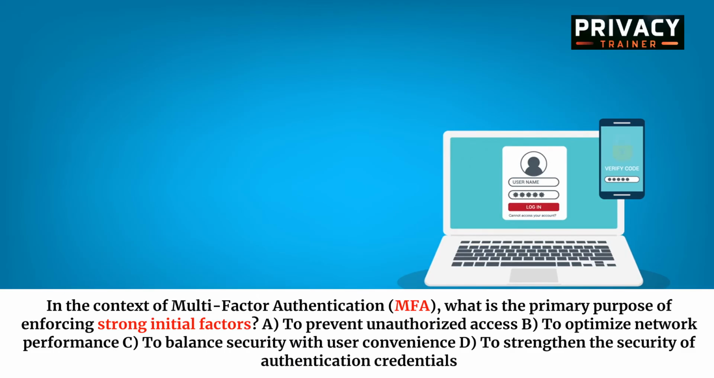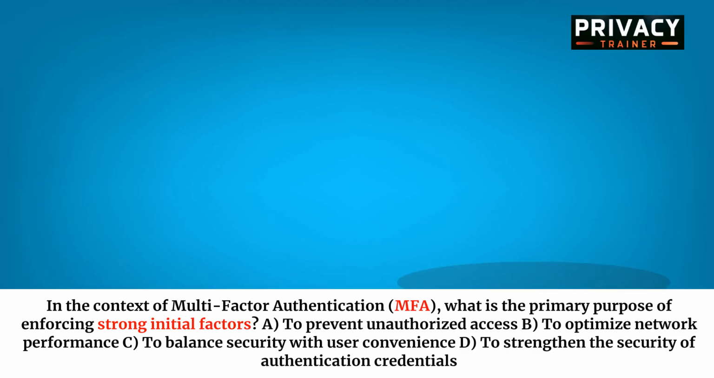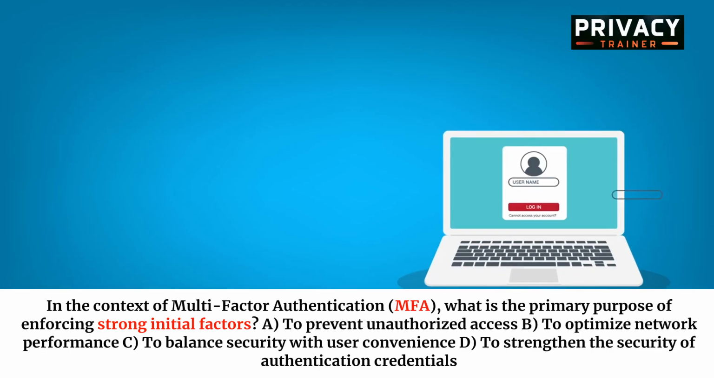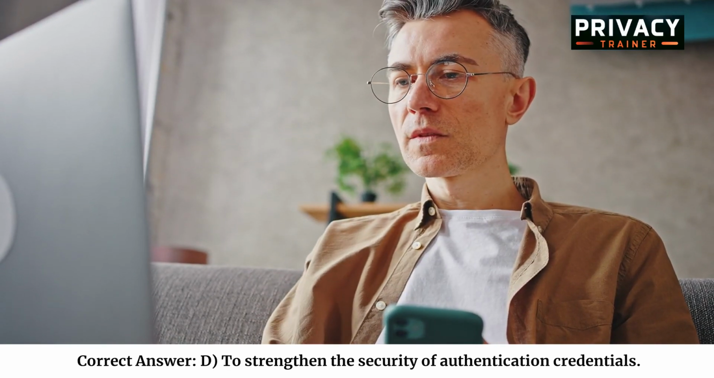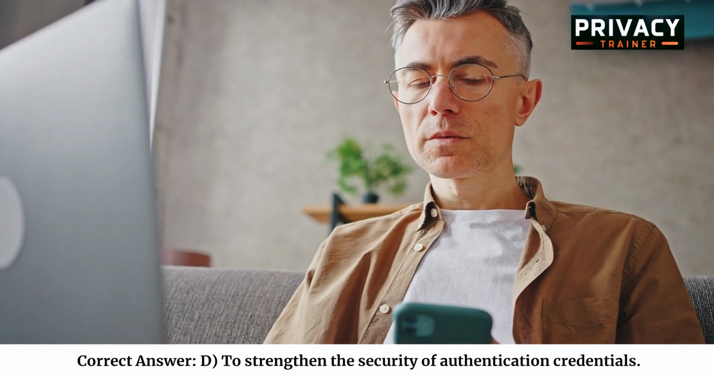In the context of multi-factor authentication, MFA, what is the primary purpose of enforcing strong initial factors? A. To prevent unauthorized access. B. To optimize network performance. C. To balance security with user convenience. D. To strengthen the security of authentication credentials. Correct answer: D. To strengthen the security of authentication credentials.